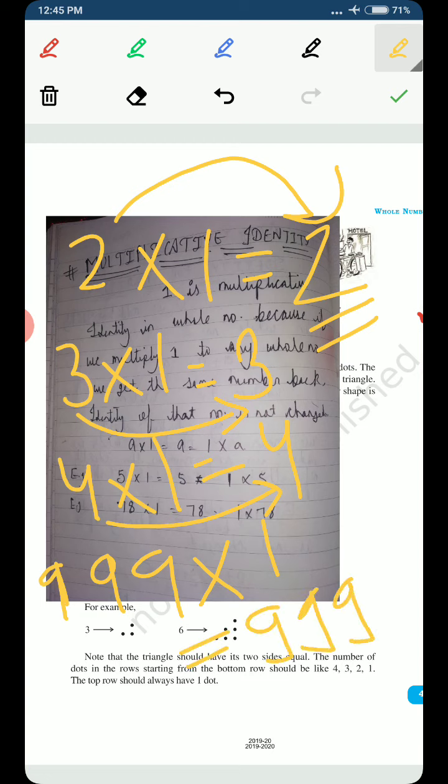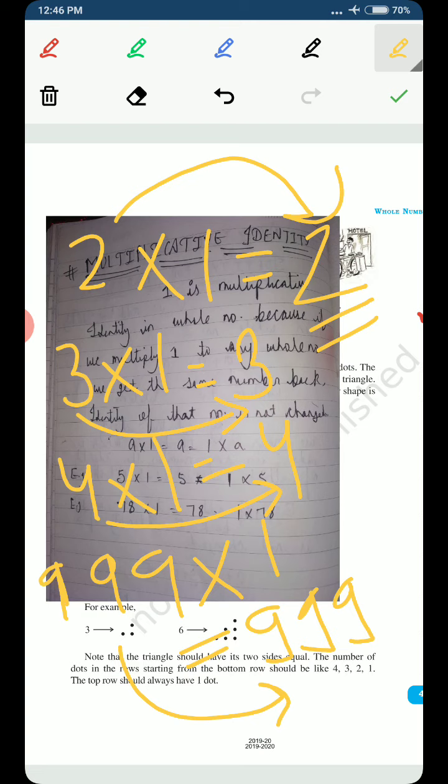Any number multiplied with 1 doesn't change its identity, and we get the same number back in the answer. Whenever we multiply any other smaller, bigger, or larger number with 1, the answer is that number. So 1 is the multiplicative identity, because after multiplying any number with 1, the identity of that number is not changed.